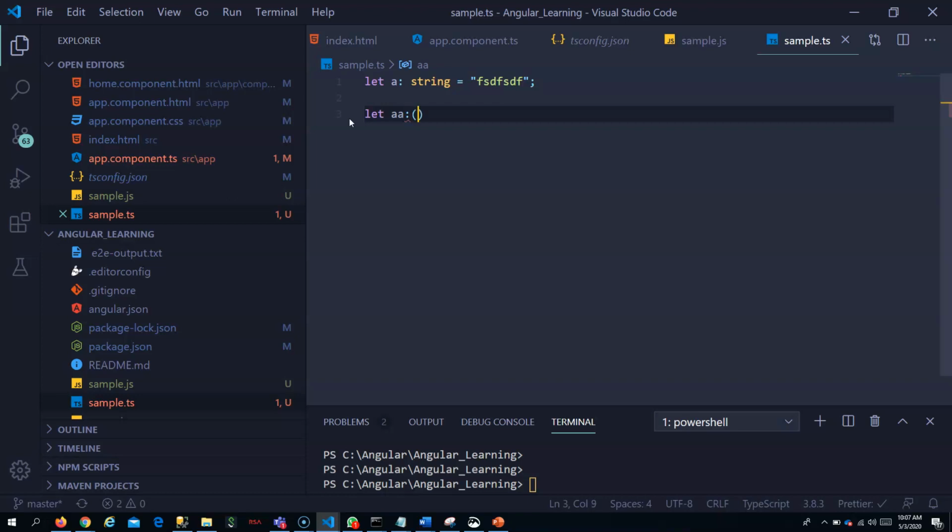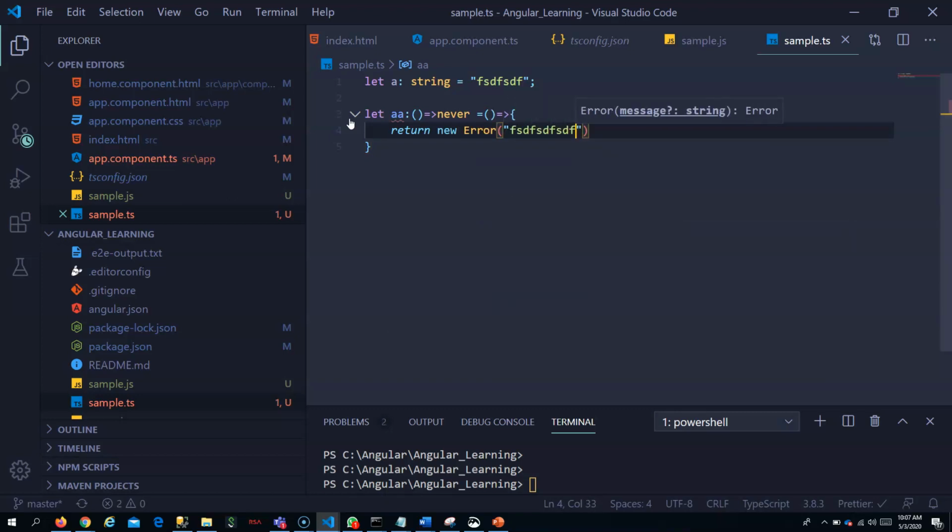It is a function which returns never. It means that the function will never return a value. It will always return an error. That's what never means.